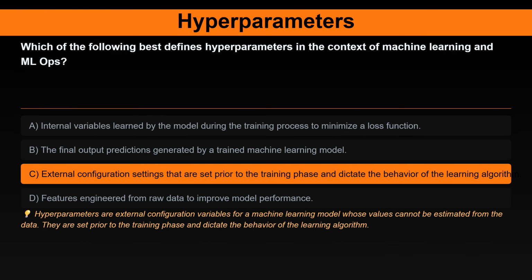The correct answer is external configuration settings that are set prior to the training phase and dictate the behavior of the learning algorithm. Here's the explanation. Hyperparameters are external configuration variables for a machine learning model whose values cannot be estimated from the data. They are set prior to the training phase and dictate the behavior of the learning algorithm.